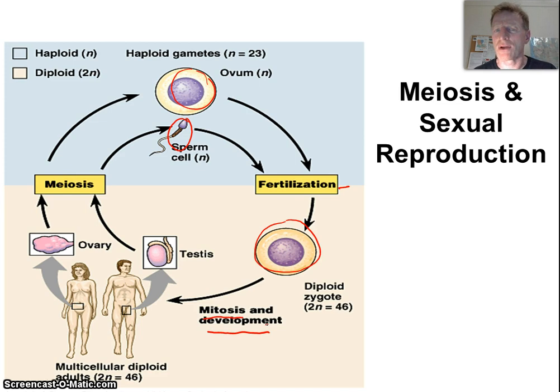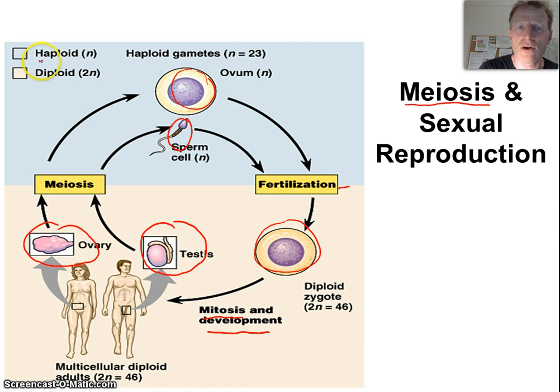So at some point you've got some organs in your body that need to produce sex cells, right? They're called testes and ovaries. So there's a process that goes on in those cells called meiosis, okay? So meiosis is a process where these cells undergo a special kind of cell division and they produce sex cells.